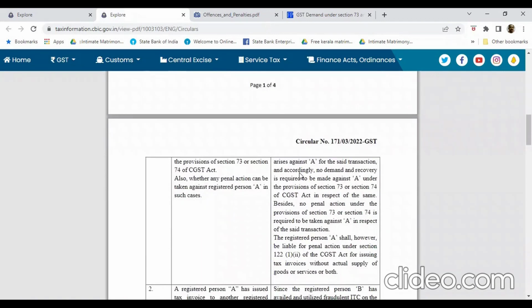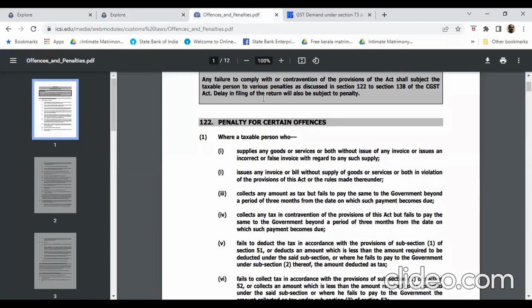But the registered person A shall however be liable for penal action under Section 122(1)(ii) of the CGST Act for issuing tax invoices without actual supply of goods or services or both. Here Section 122 deals with penalty for offences.